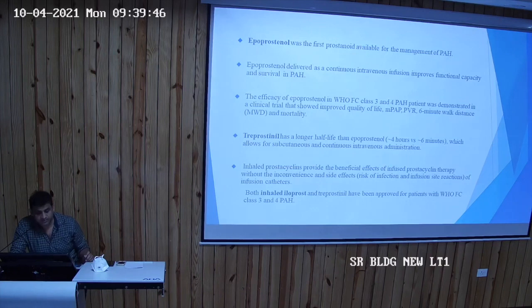If we see efficacy, WHO FC class 3 and 4 PAH patients demonstrated in a clinical trial improved quality of life, mean pulmonary arterial pressure, PVR, 6-minute walk distance and mortality. All of these improved. Treprostinil has a longer half-life than epoprostenol, and it allows subcutaneous along with continuous IV infusion. So we can use treprostinil if we want to give intermittent dosing, subcutaneously rather than by intravenous infusion.